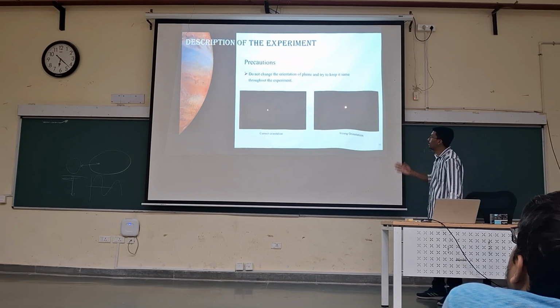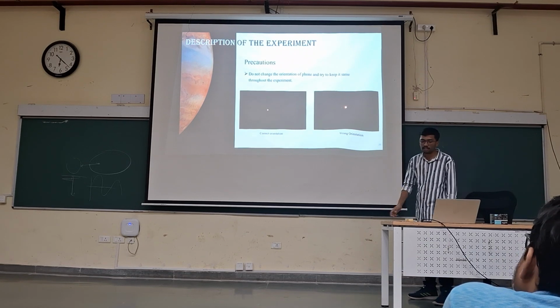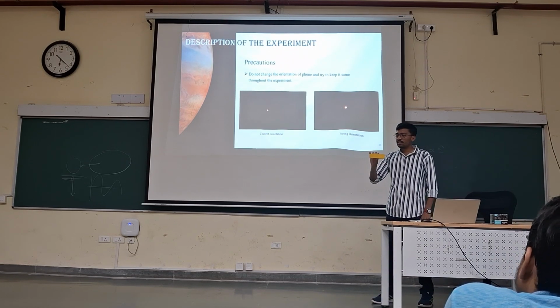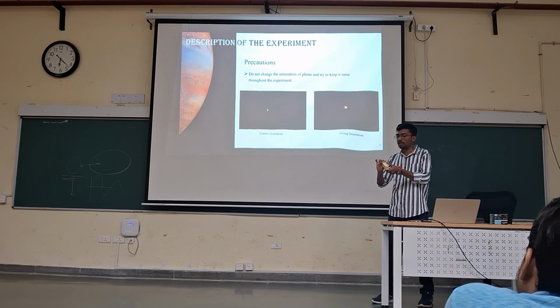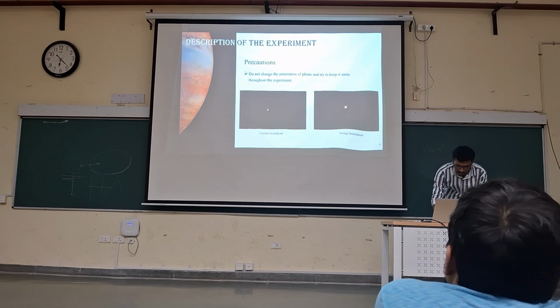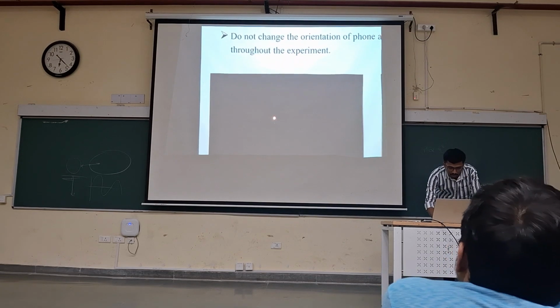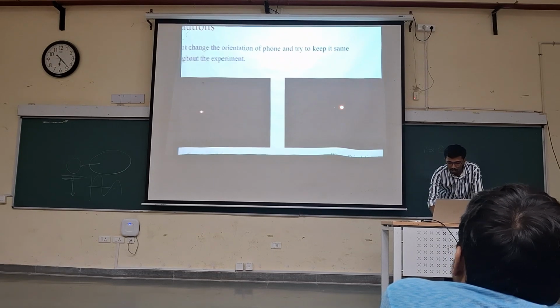Next thing is the orientation of the phone. The orientation of the phone throughout the experiment should be the same. It should not be changed. Like if your phone is at this angle at the start, it should be the same throughout the experiment. It should not be like some day you put it like this. It always should be this throughout the 17 days. And this is the correct orientation by which we take all the photos, and this is the wrong orientation.